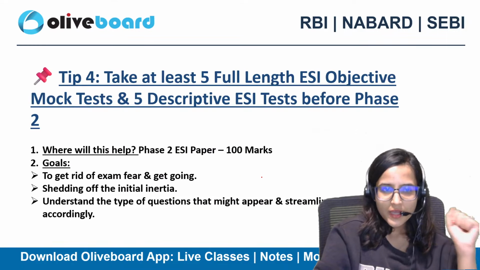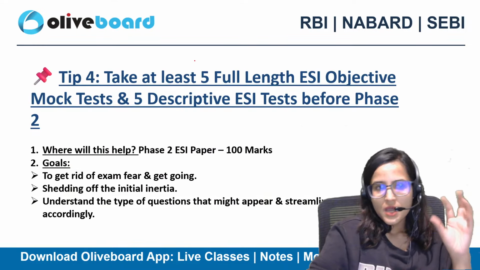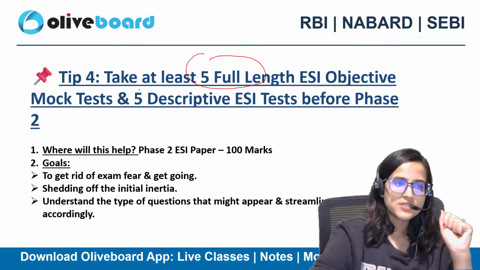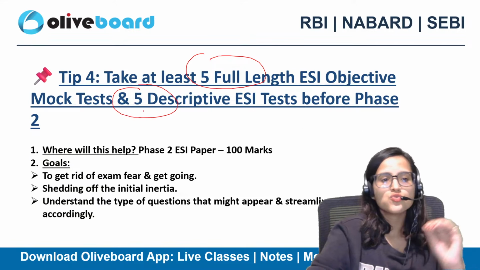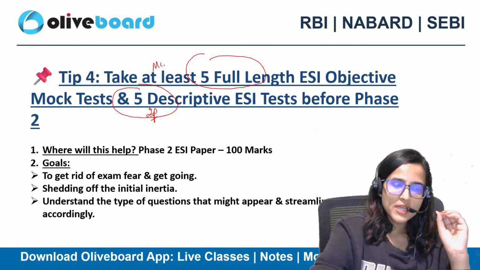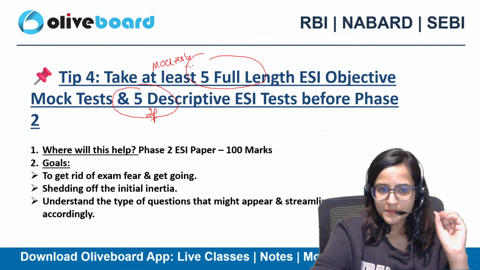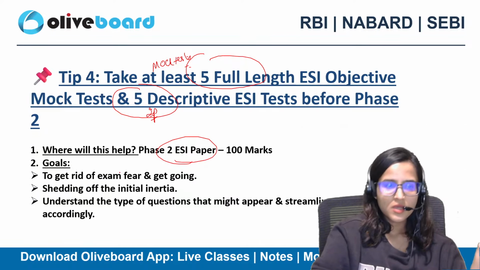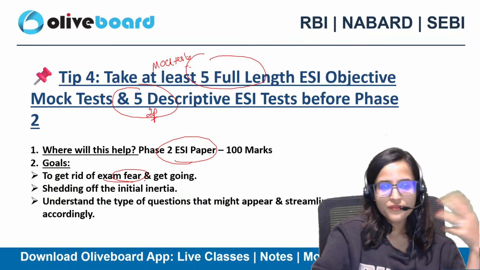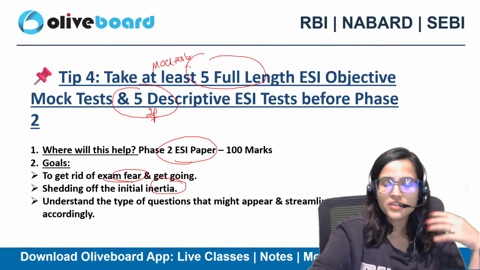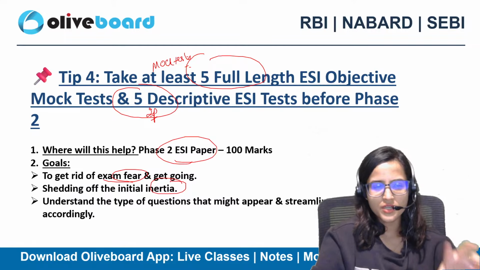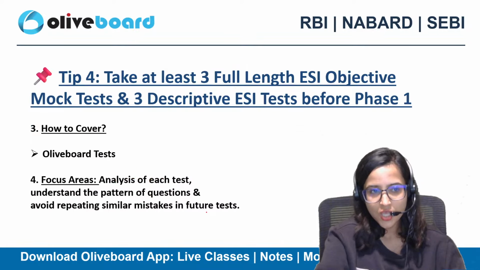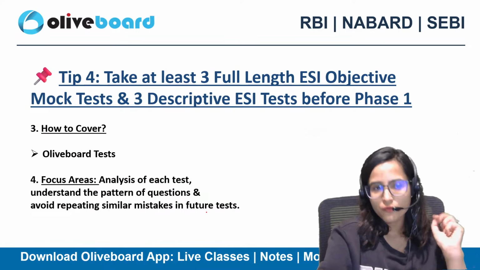Fine. Tip 4. 5 full length mock tests of ESI objective and 5 descriptive ESI tests before phase 2. Very important. Mock tests are very, very important. Okay? This is going to help you in your phase 2 ESI paper. You are going to get rid of the exam fear. Okay? You will have that initial inertia, you are in that mood that yes, you can type and write the answer. You can understand the type of questions also which will be asked in the examination. So at the end, it will be easy for you to perform.